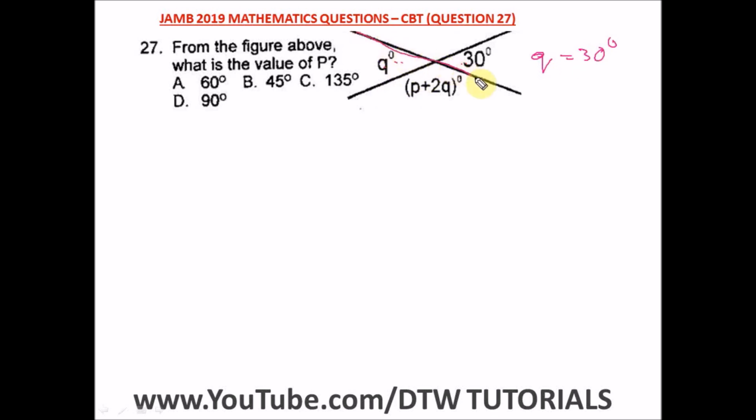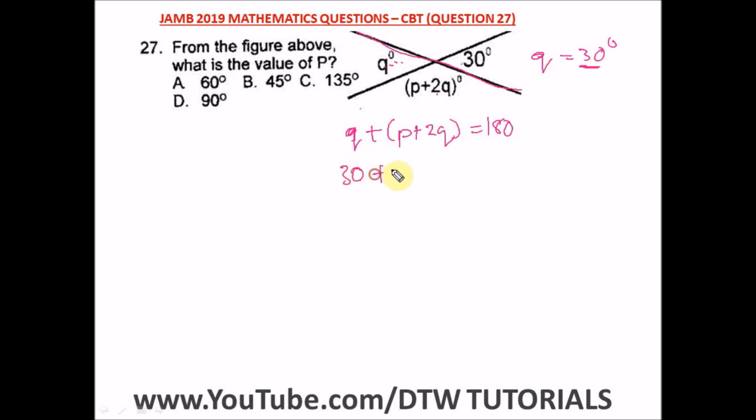You can see this is a straight line. So angles on a straight line is equal to what? 180. Is that not it? So this plus this will give us what? 180. So we have Q plus P plus 2Q is equal to what? 180. And we know that Q is what? 30. So let's put in the values here.